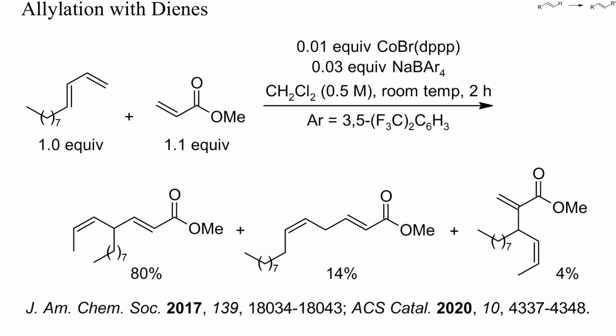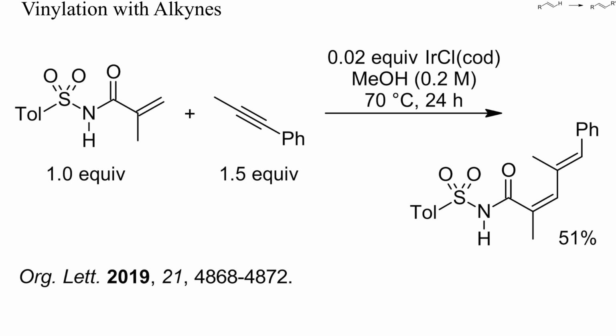Conjugated dienes are particularly nucleophilic and, with the exception of the Diels-Alder reaction, tend to yield product mixtures. In this example, methyl acrylate was allylated with a 1,3-diene and a cobalt catalyst. With alkynes, it is possible to vinylate alkenes, as shown here. In this case, the reaction was brought about with 2% of an iridium complex in methanol.